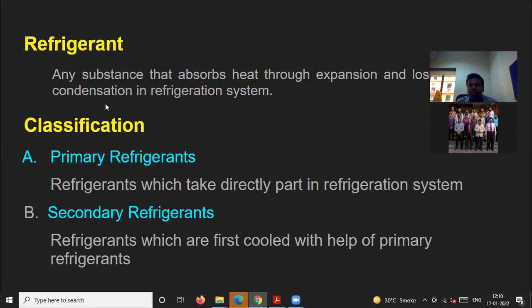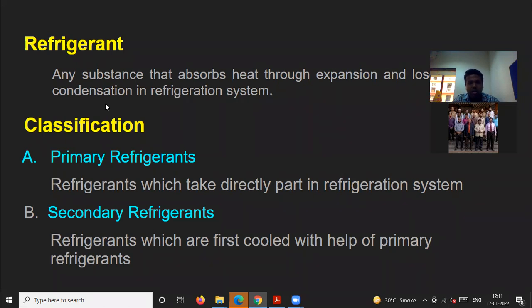So the substance which is capable of absorbing heat during evaporation and rejecting heat during condensation is known as a refrigerant.